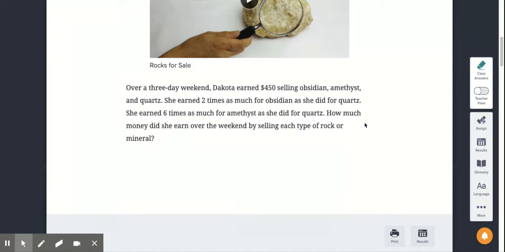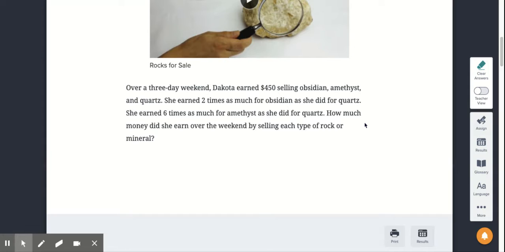She earned 2 times as much for an obsidian rock as she did for the quartz rock. She earned 6 times as much for amethyst as she did for quartz. How much money did she earn over the weekend by selling each type of rock or mineral?